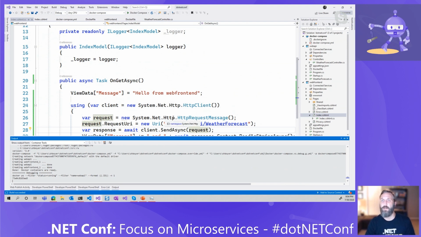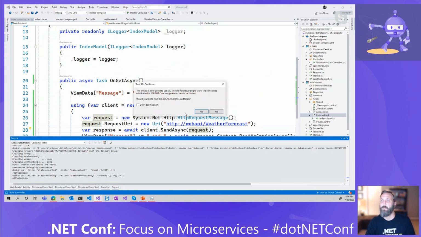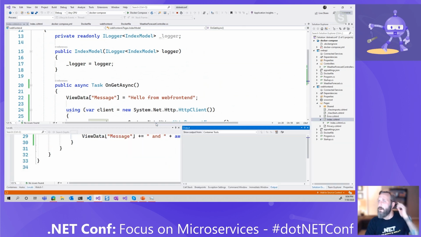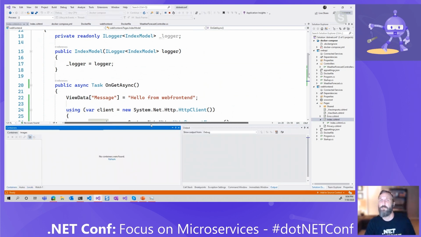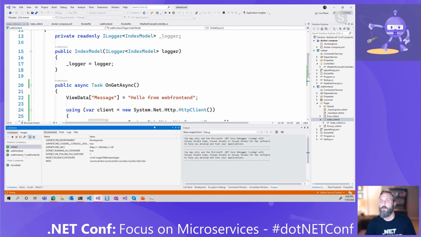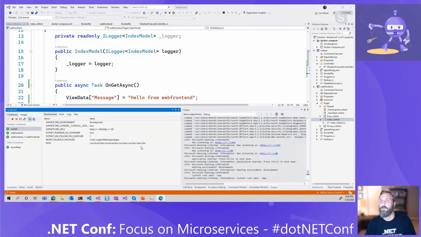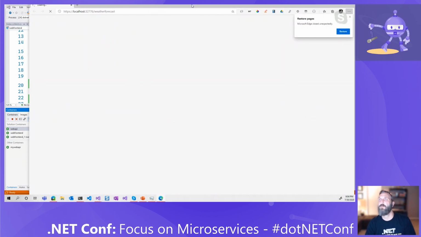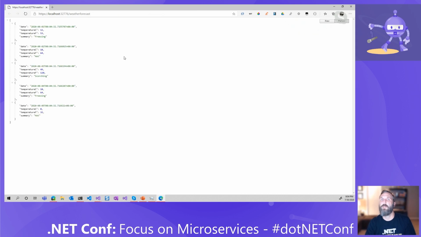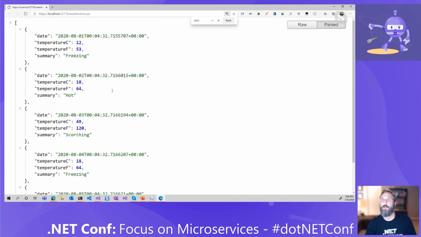Yes, I want to do my SSL and trust my certificates. It's going to ask me again for my other project. There we go. Okay, now it's going to run those, and I should launch our application in a second. Of course, it launches on my other window. So here's our web API.